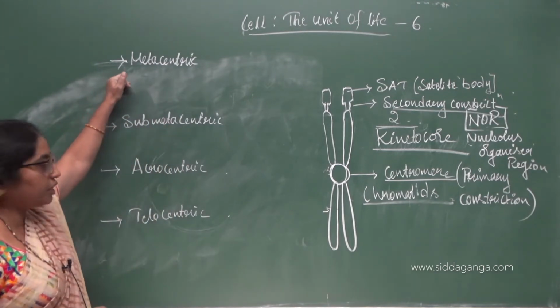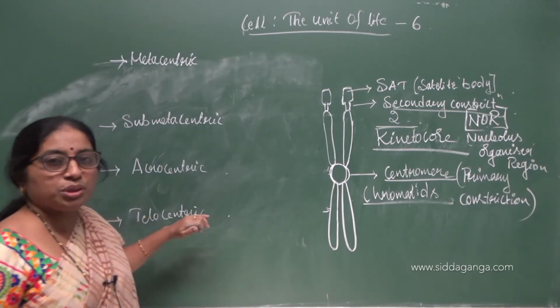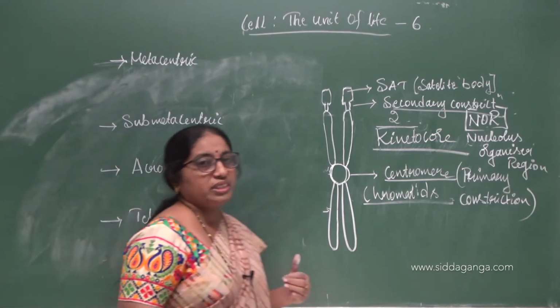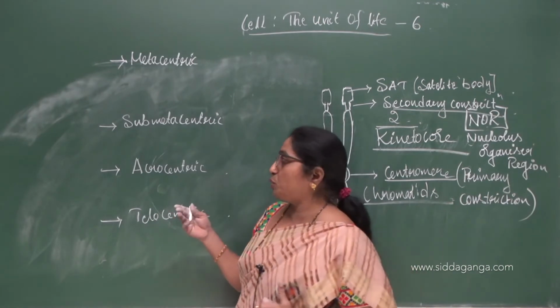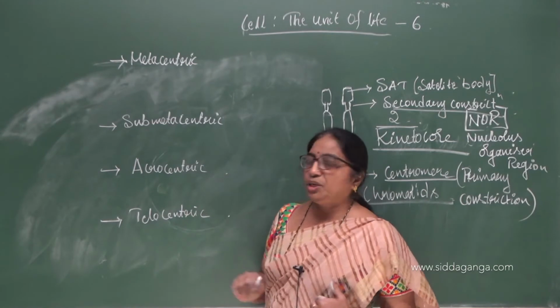So metacentric, submetacentric, acrocentric and telocentric chromosomes. What is the meaning of this? Metacentric chromosome, submetacentric chromosome, acrocentric and telocentric.